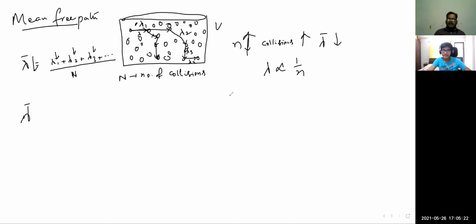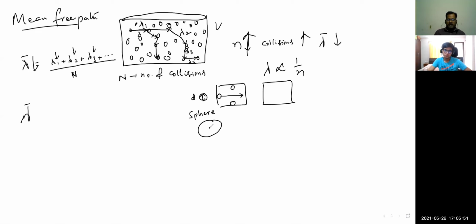And take a particular volume. Here one particle, here one particle, here one particle. It is going like this. There is no collision. Here this particular particle has diameter d. Every molecule or particle of a gas should be considered as a sphere, and a sphere has some radius or diameter.